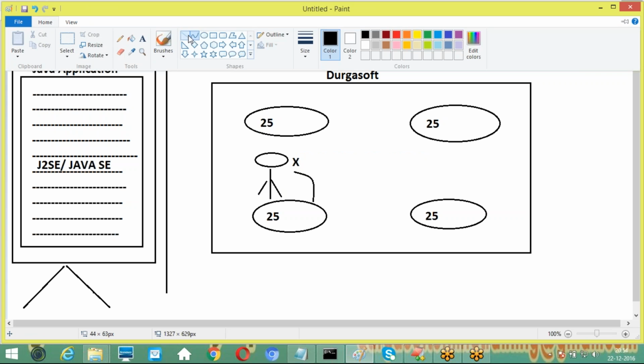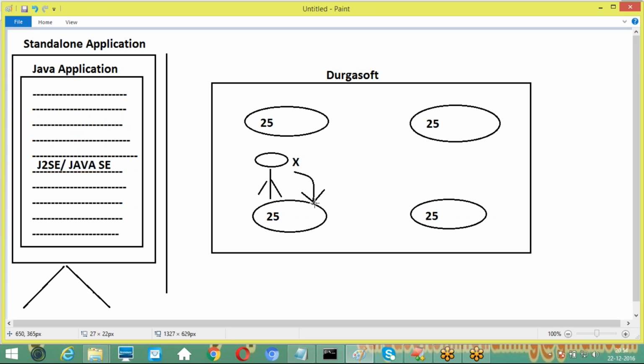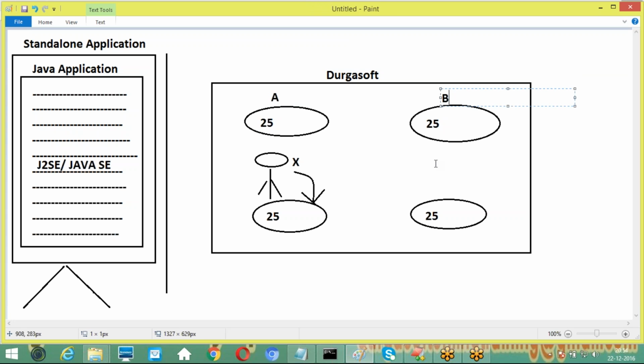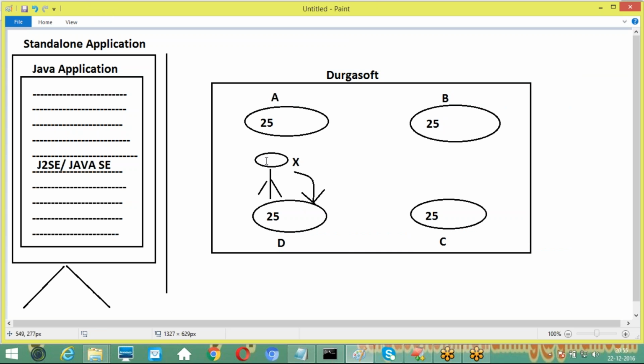Now I am going to give names for these counselors: this is counselor A, counselor B, counselor C, and counselor D. Identified. So when an ex-student comes to counselor D and sits there,